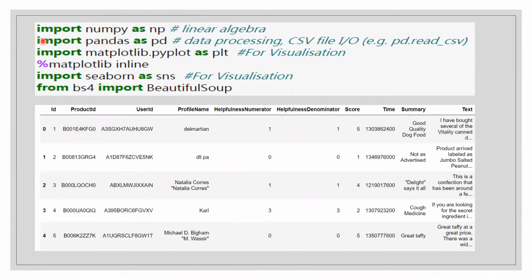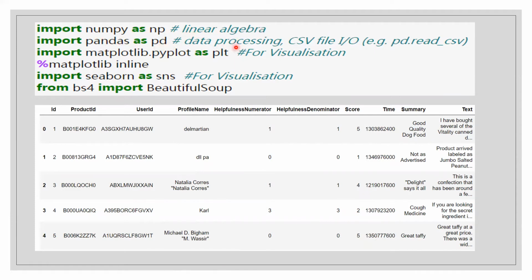These are the main modules we have used in the project: NumPy as np, Pandas as pd, which is the general syntax used by Python programmers all over the world, and Matplotlib, which is used for plotting graphs and visualization. NumPy is for linear algebra.